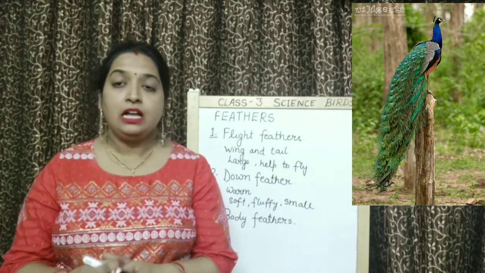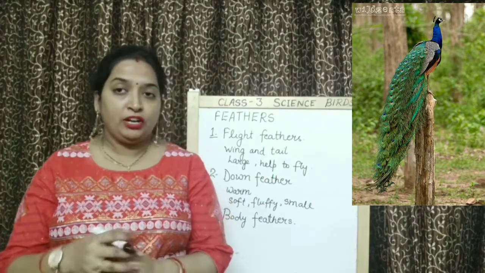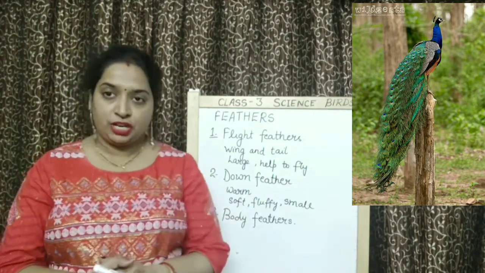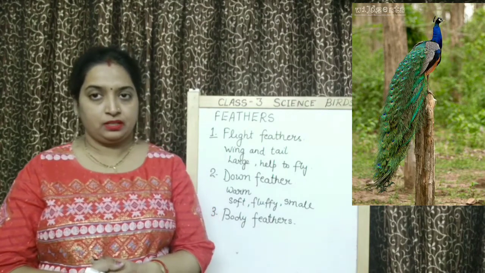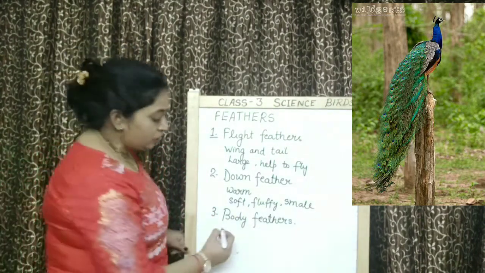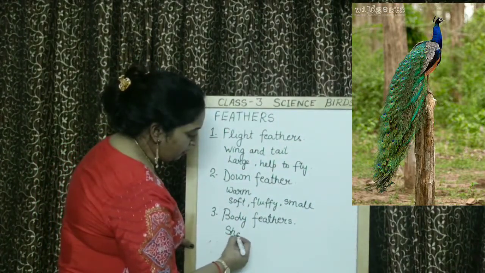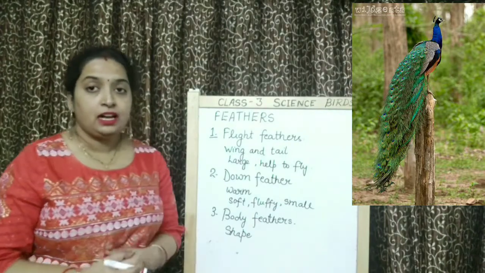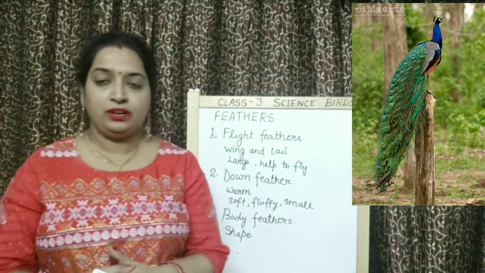They cover the streamlined body of a bird and they give them a particular shape. Right? So what is function of body feathers? They give shape to the body of a bird. They cover the streamlined body of a bird.